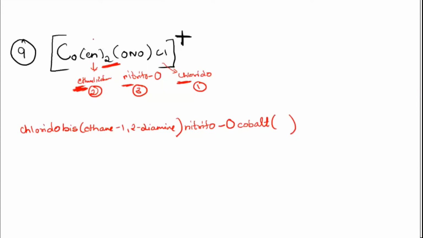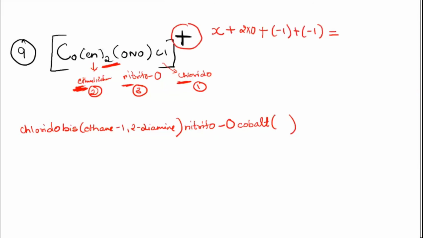Yeah, 3 itself. Good, correct. So here, En is a neutral molecule, so if you want, I will calculate this. Cobalt is X, plus 2 into 0, because En is a neutral molecule, plus, I'm going for the next one, ONO carries -1 charge, so it will be -1. And then again I have chloride, so that will be -1, is equal to the whole charge that is there on the complex.